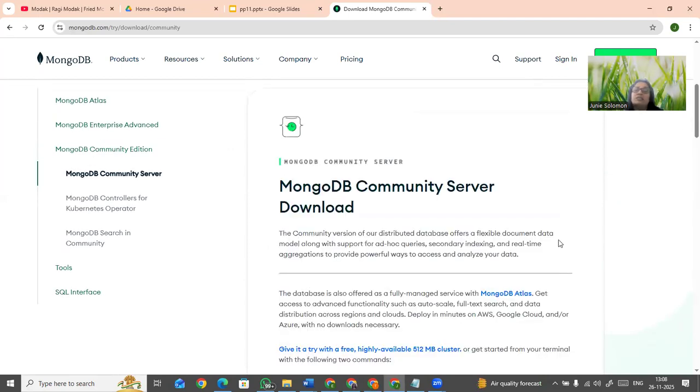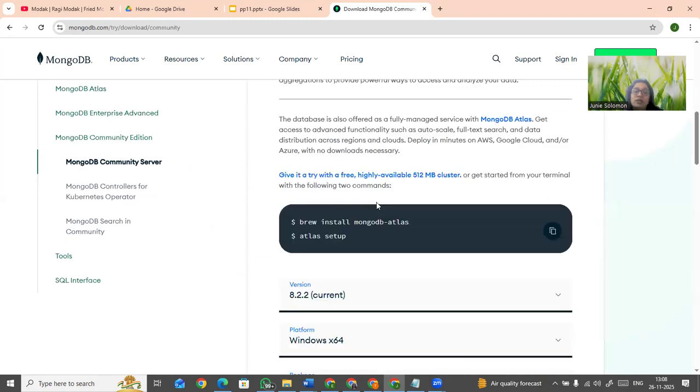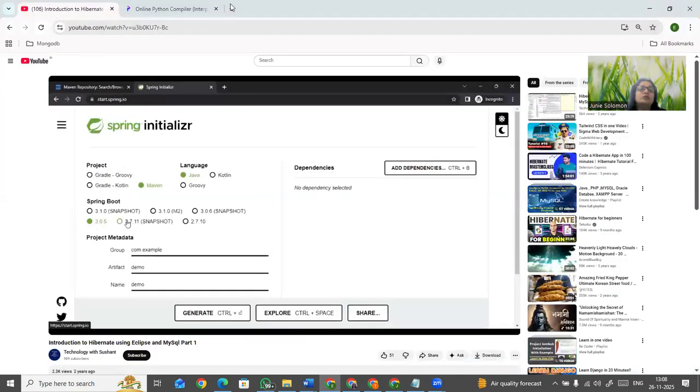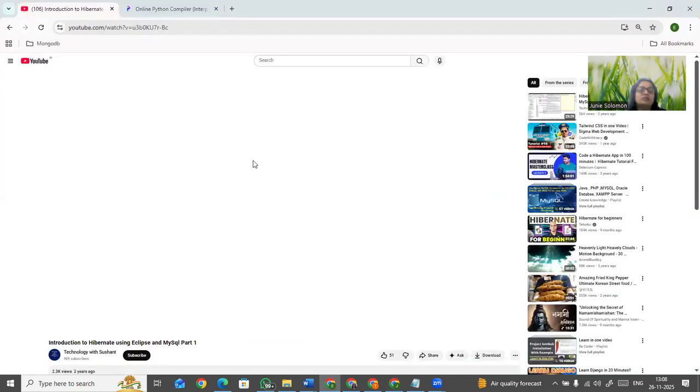Atlas will be asking for your password. You need to give username, password, everything. After that, you have to verify also. I'll show you one more place, another place where you guys see here.